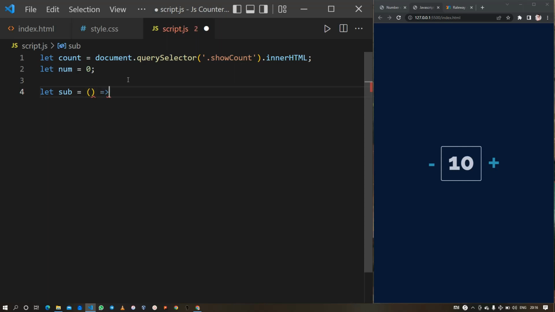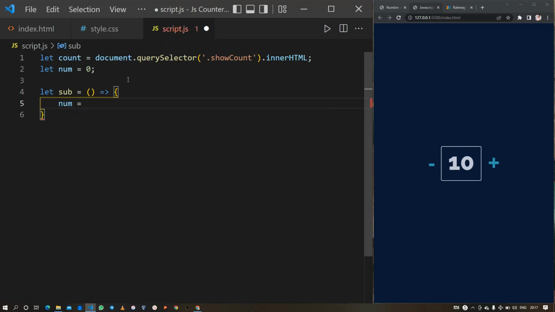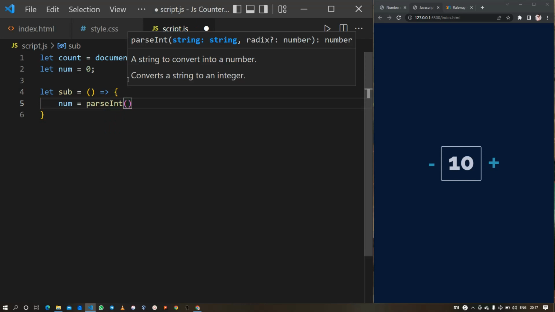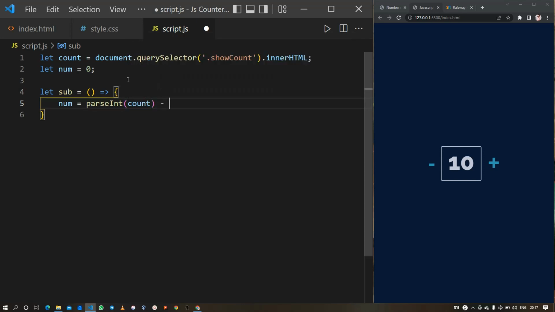and here I am going to use arrow functions because I think this is the shortest form of creating a function and it is more reliable to create. So here first I will reassign the num variable to parseInt and pass in count and then -1.